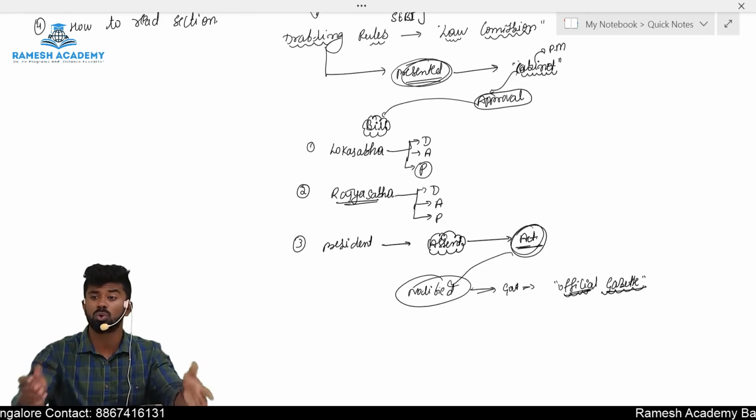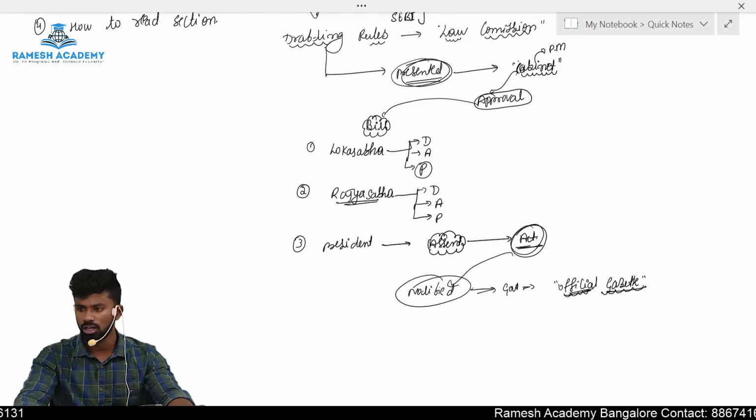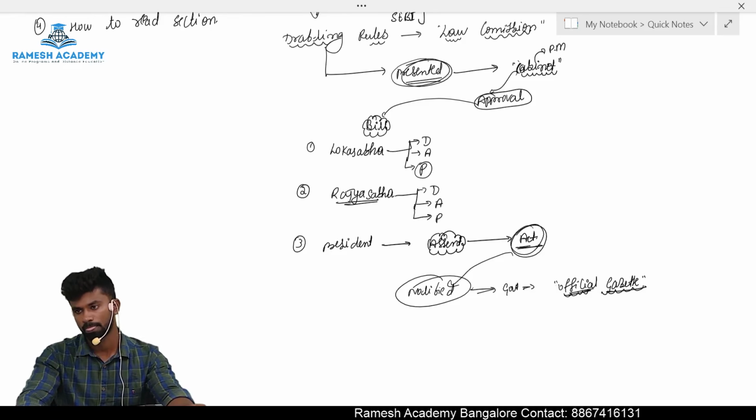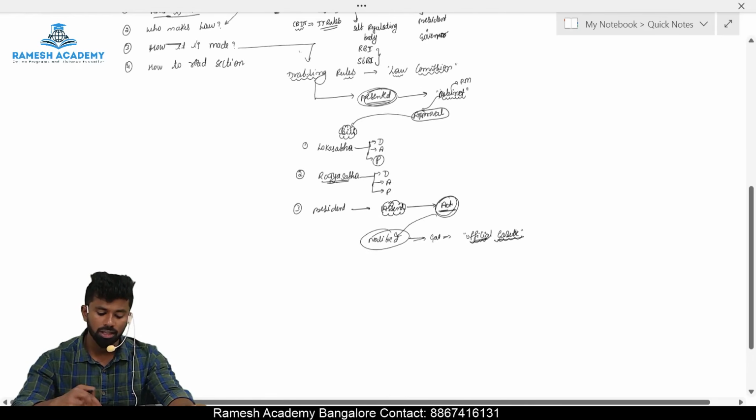Once it is notified in the official gazette, it becomes applicable to the people of India, and everyone must follow it, whether they like it or not. So this is how the laws are made in India.